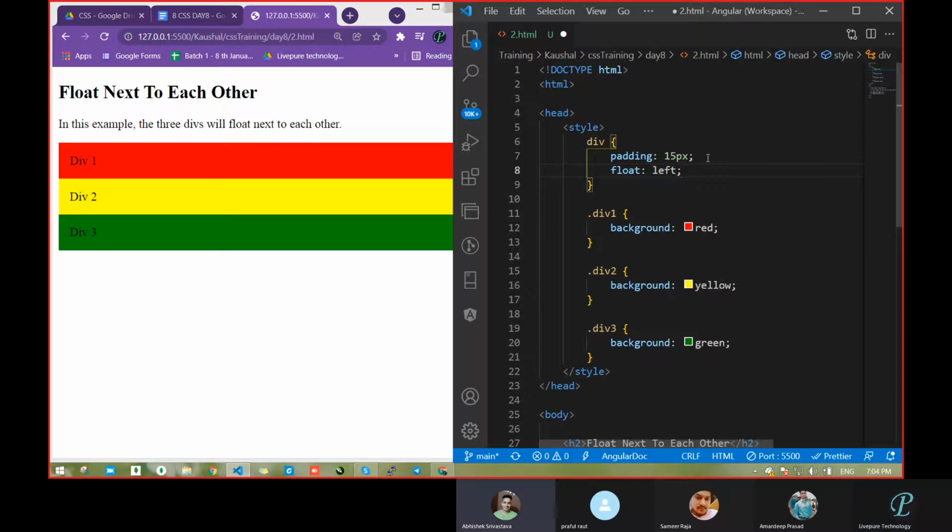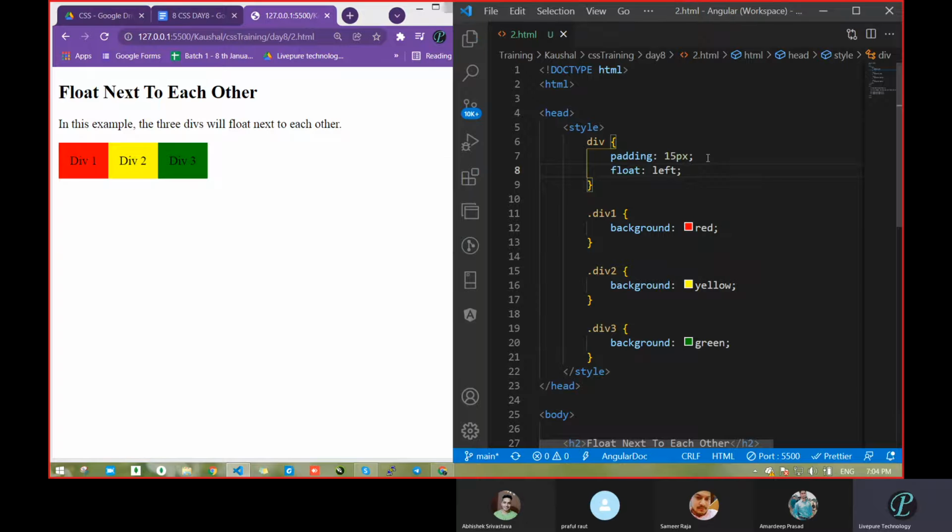Sir, for padding, the margin is increasing. One thing, we had not saved the file. First, we are just imagining, trying to work out what the output will be. So float left we had passed means it will bring everything to the left side with padding 15 pixel.